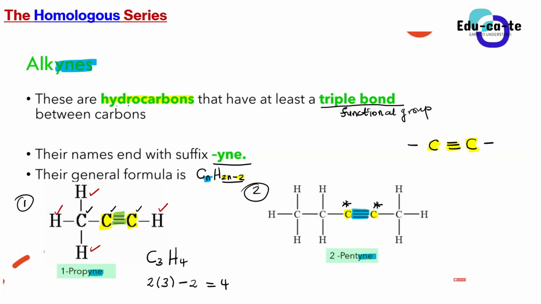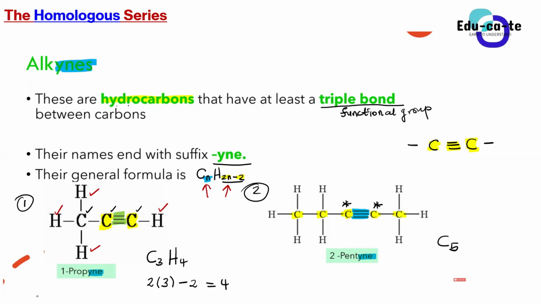Okay, so this is confirming our general formula that says for each and every alkyne, the number of hydrogen atoms can be obtained by saying 2 multiplied by the number of carbon atoms, then subtracting 2 from it. Even if we look at compound number 2, it is the same scenario. On compound number 2, we have got 5 carbons in this organic compound. You can count them manually, guys: 1, 2, 3, 4, 5. So there are 5 carbons in this second compound.